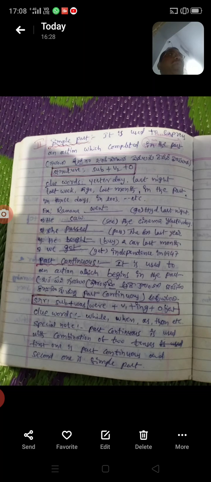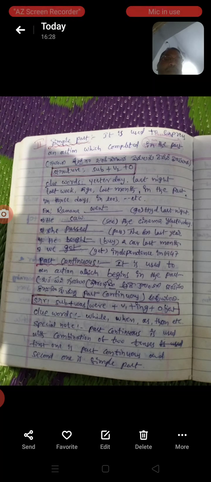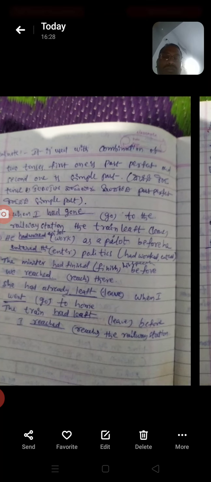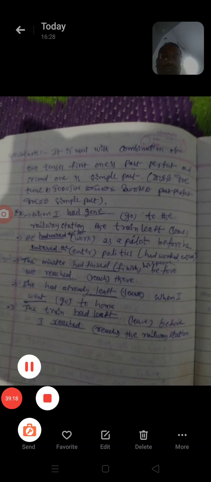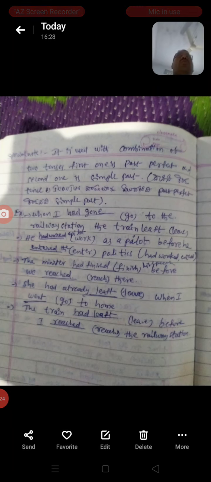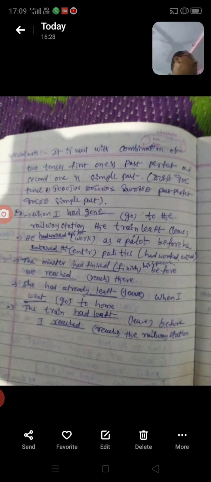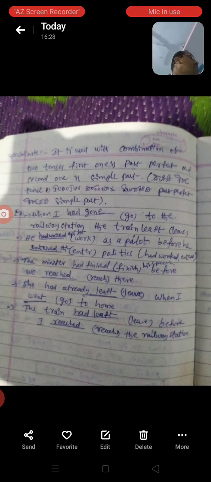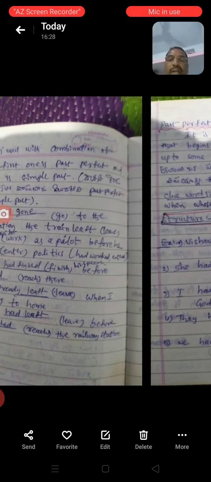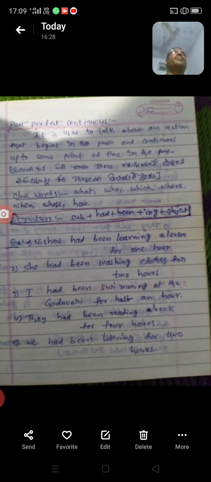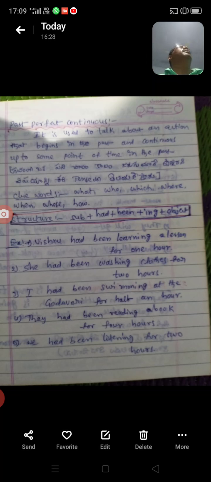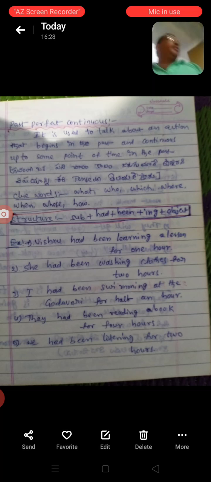How to use every combination of tenses is very important, and we will continue the practice in every session.